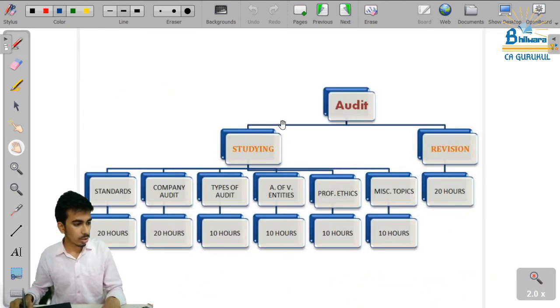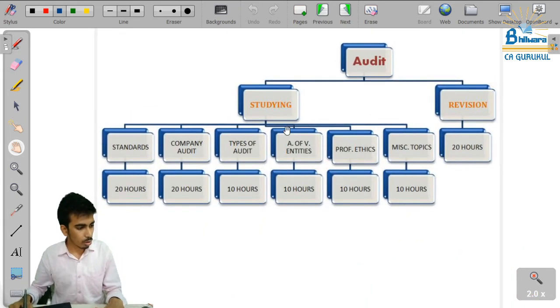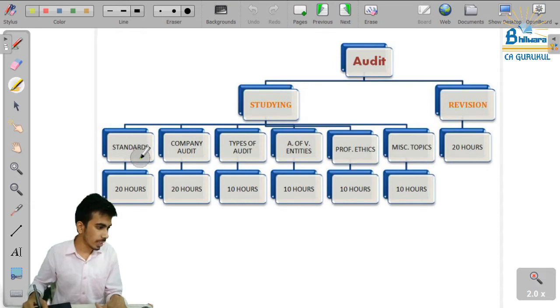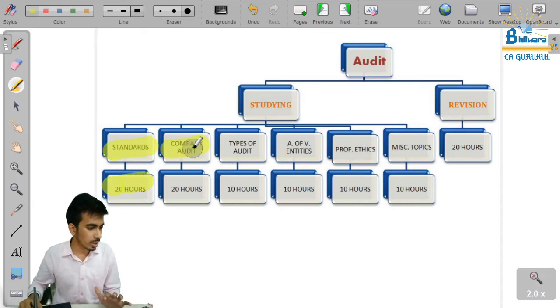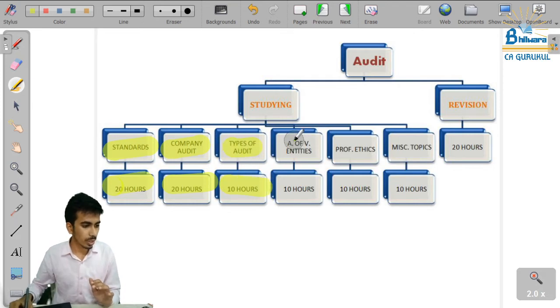Coming back to audit, I told you audit will take a little more time than expected. Why? Because what we planned here in standards, we were supposed to complete it by 20 hours. Company audit we have already completed by 20 hours, and I think practically you have also done this. Types of audit will be completed in 10. These all topics will be completed in 10.